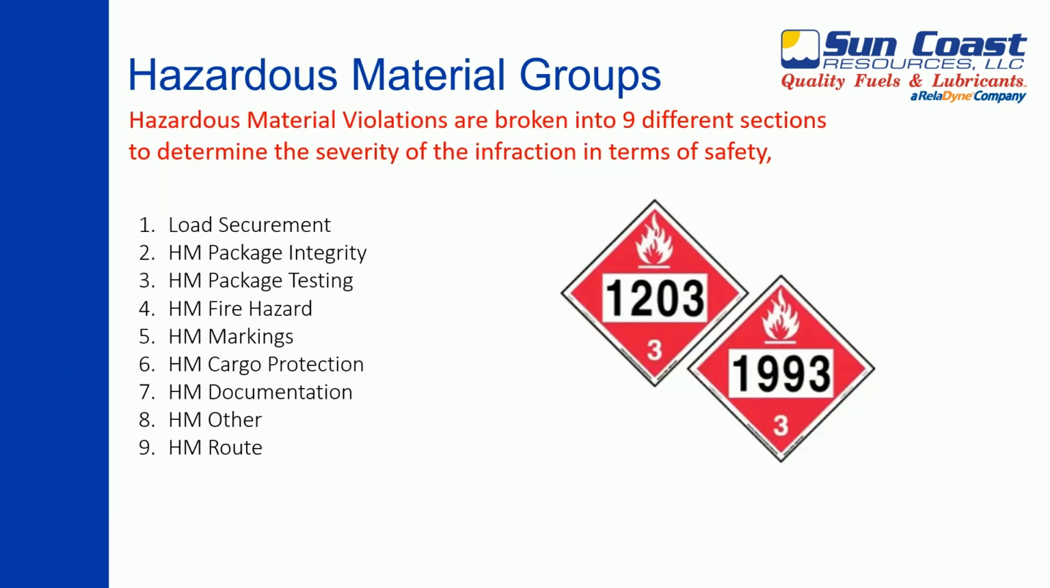Hazardous material violations are categorized into 9 different sections to assess the severity of the infraction concerning safety. Each section has a severity weight, which reflects the violation's potential impact on crash consequences and occurrence. The severity weights are scaled from 1 to 10, with 1 indicating the lowest crash risk and 10 indicating the highest. The categories and their corresponding severity weights are: 1. Load securement, severity weight 10. 2. Hazmat package integrity, severity weight 8.